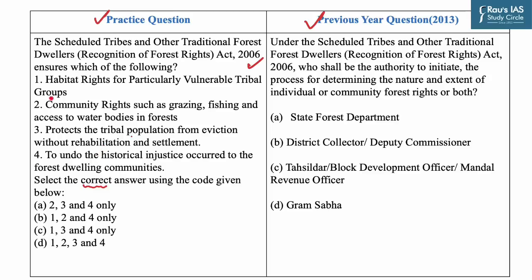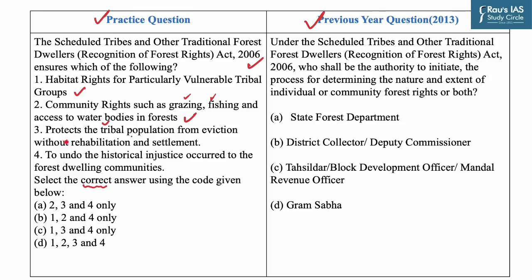So as you can see here, statement 1 says habitat rights for particularly vulnerable tribal groups, that is PVTG. This is a correct statement. Second statement says community rights such as grazing, fishing, and access to water bodies in forest. This is also a correct statement.